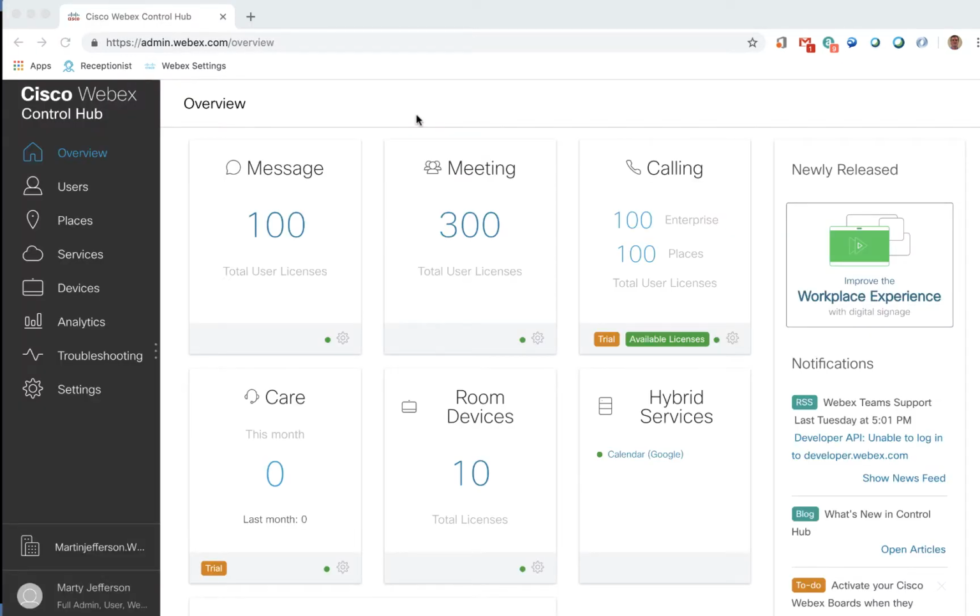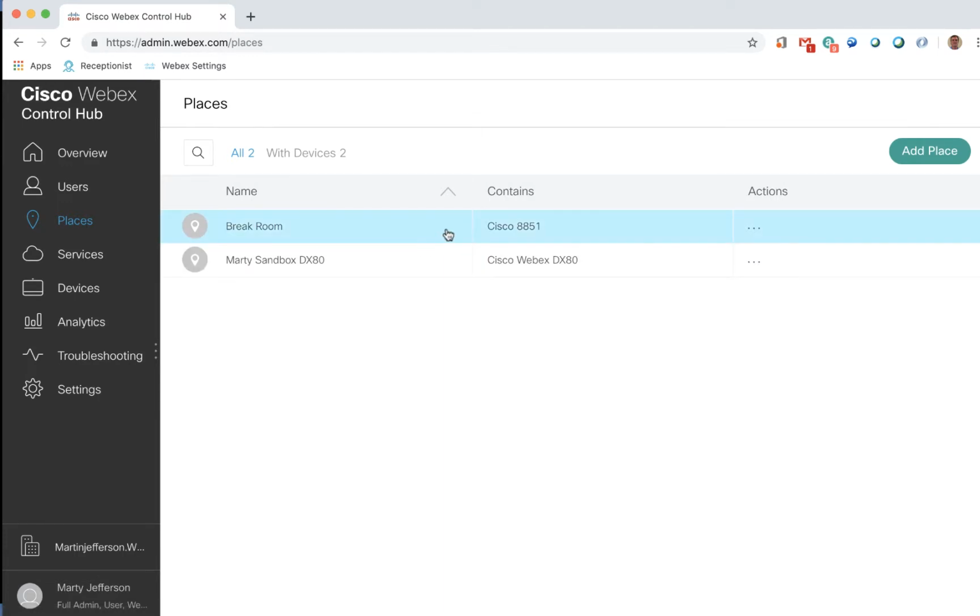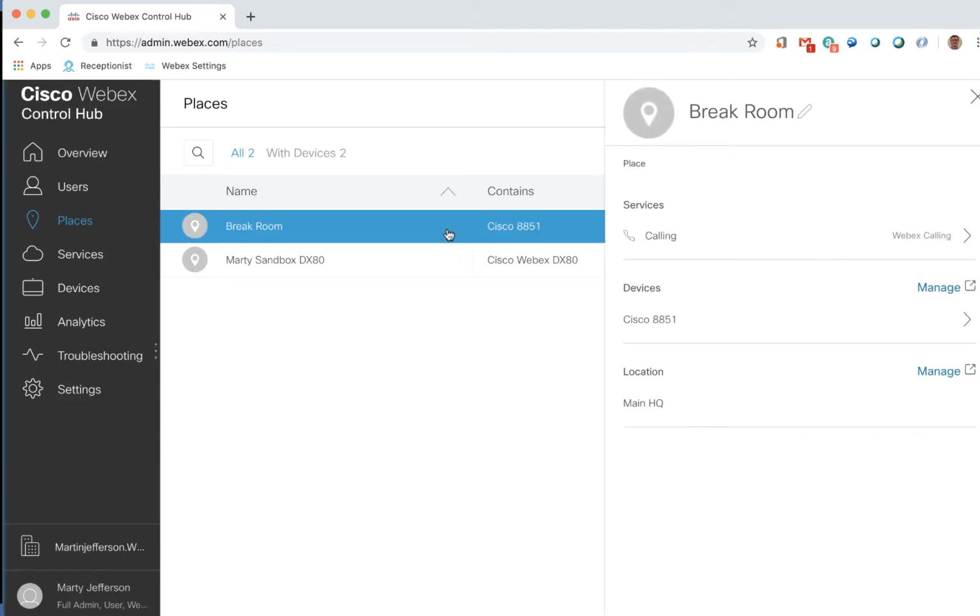Next, we will look at the Places section of Control Hub. The Places section is similar to the Users section, but is used for devices that are not specifically assigned to a user. Just like in the Users section, if you click on the place, the calling settings will be displayed. If you click on the Webex Calling link, it will display the device phone number and extension.